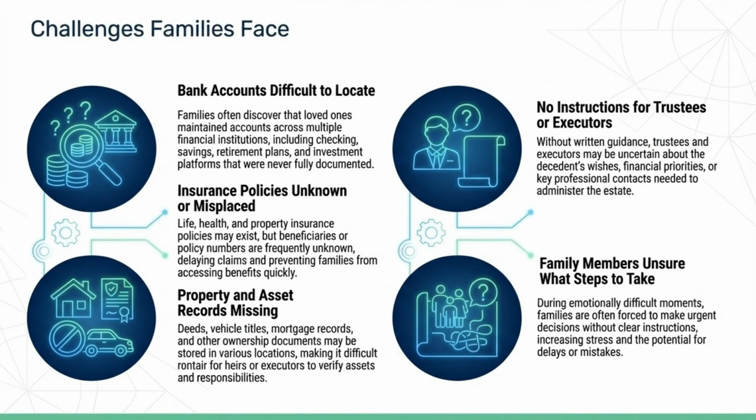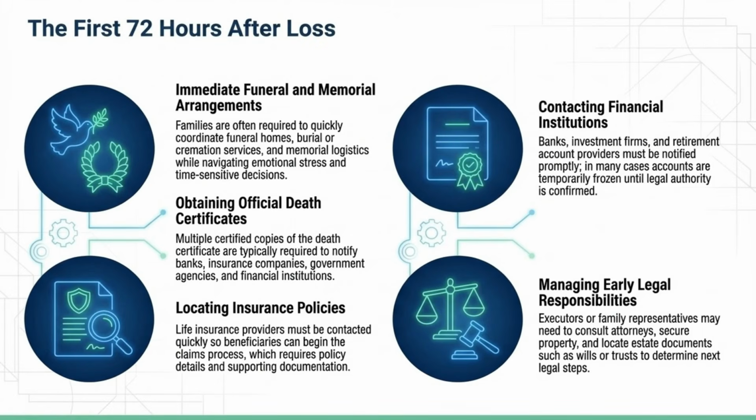Families face challenges when bank accounts are difficult to locate, insurance policies are unknown, and asset records are missing. Lack of instructions leaves trustees and family members unsure of the next steps. The first 72 hours after a loss involve immediate funeral arrangements, obtaining death certificates, locating insurance policies, contacting financial institutions, and managing early legal responsibilities.